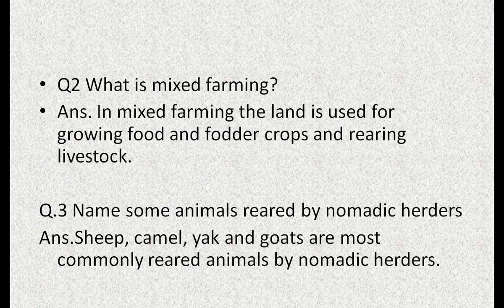Now next question, what is mixed farming? In mixed farming, the land is used for growing food and fodder crops and rearing livestock. Name some animals reared by nomadic herders. Sheep, camel, yak and goats are the most commonly reared animals by nomadic herders.